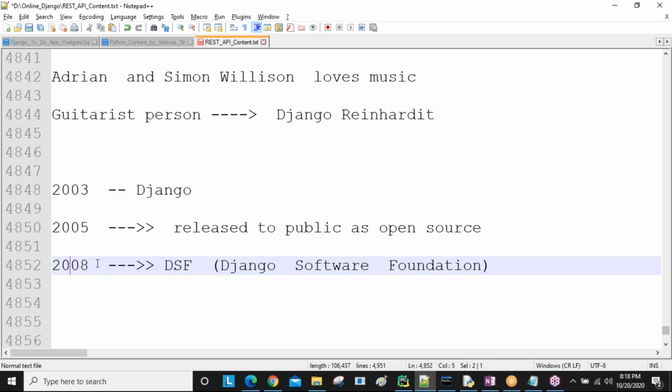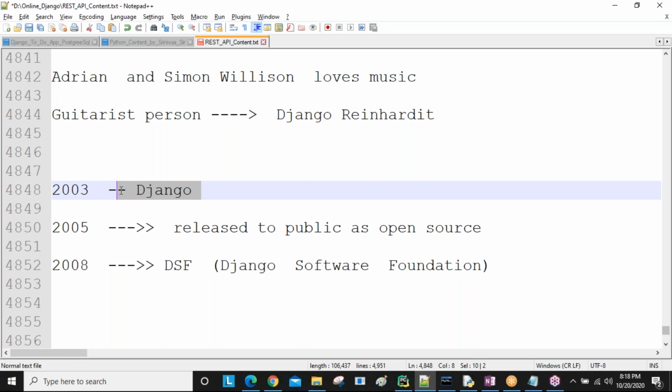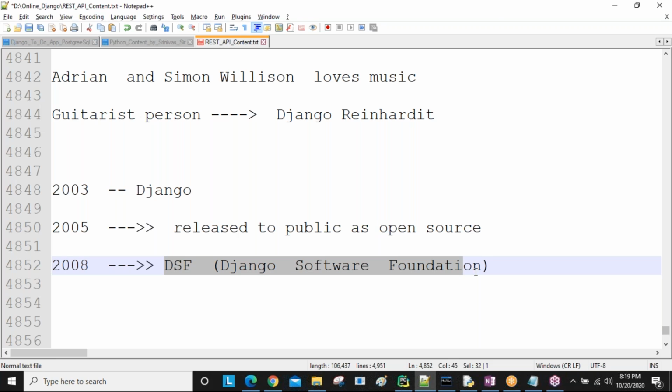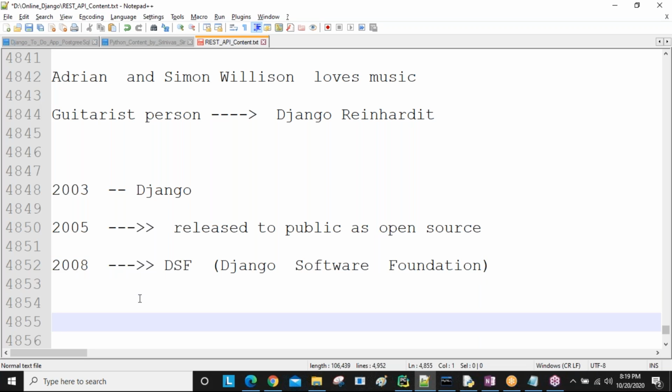So later they started their own organization to maintain this Django framework. To maintain it means they are continuously developing different versions and adding different features to the Django framework, so that developing applications is easier for us. That's why they started the organization named Django Software Foundation. So in the year 2008,